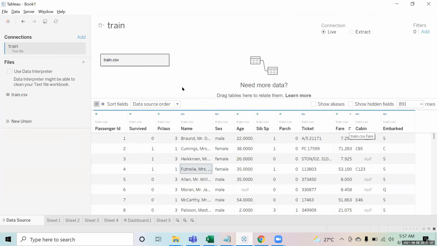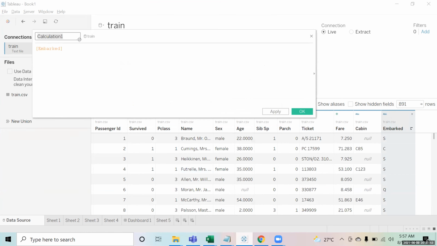Okay, so what we're doing over here is, if I now create a new field, let's call it marital status. I'm simply saying that you have a formula like contains. So contains is like you are trying to test whether a particular column has a particular string or not.